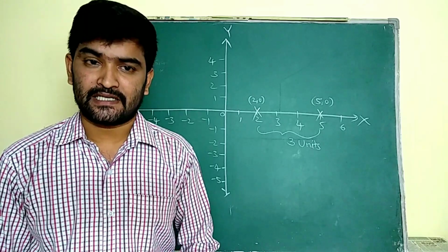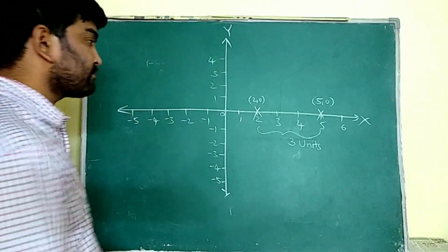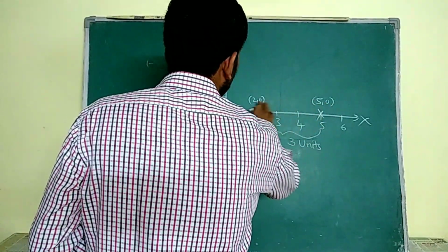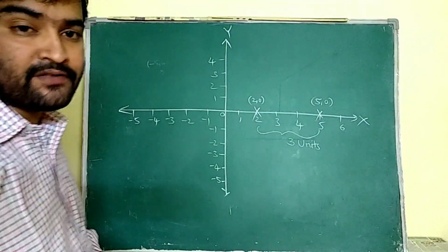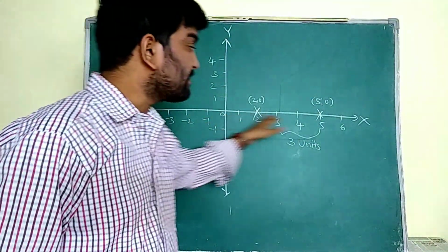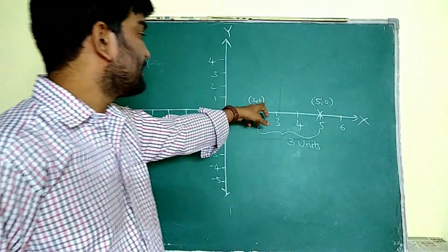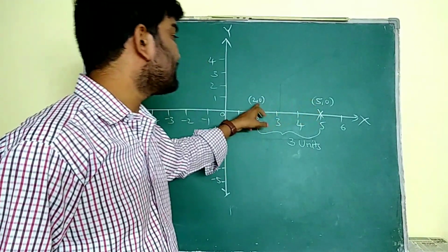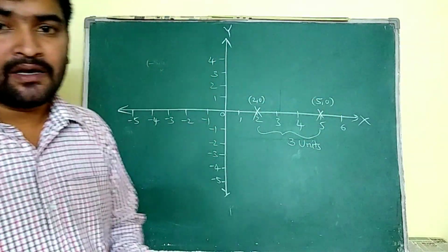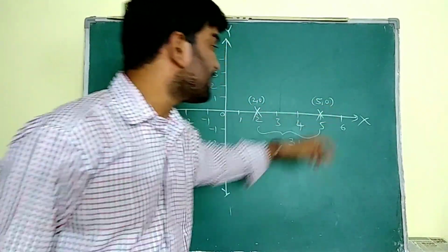We have to check. Here the points 20 comma 50 lie on the same line. How do I decide that? By observing these 2 points, the y values are the same.